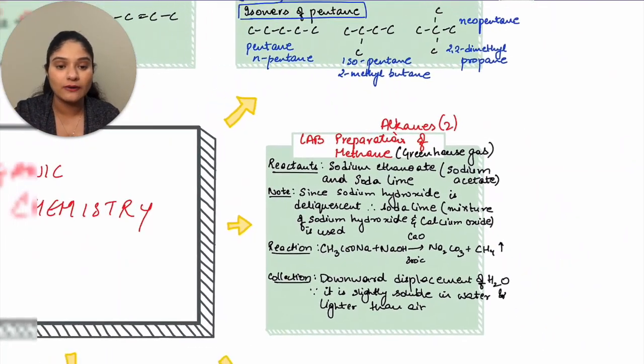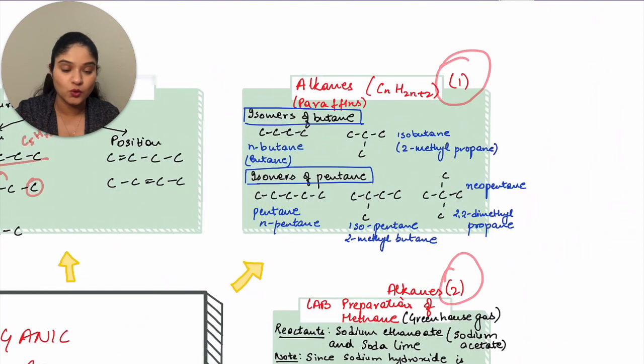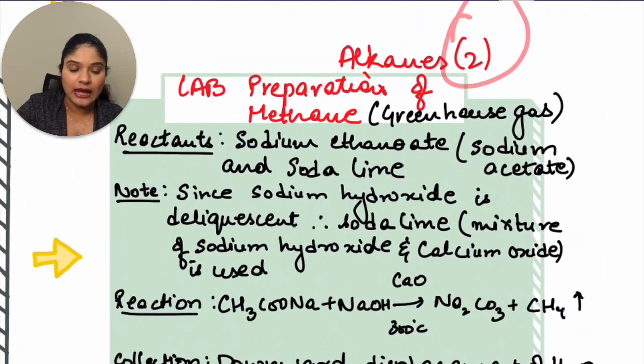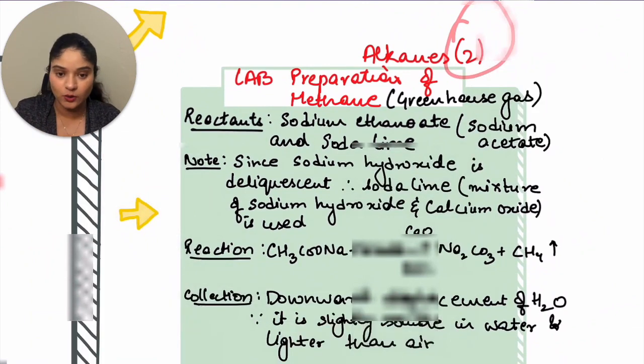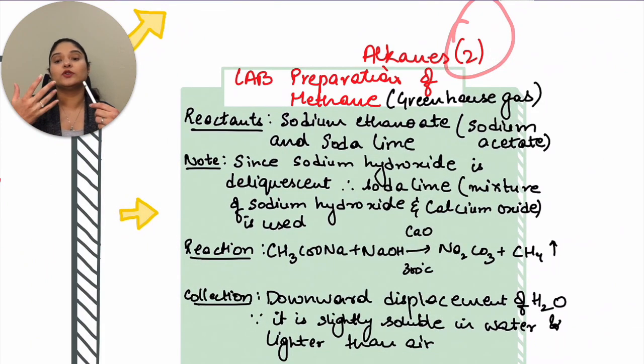I have identified them as alkanes 1, alkanes 2, so it's easier for you to know which slides refer to which portion of the chapter. Let's quickly start with the lab preparation of methane. The reactants will be sodium ethanoate and soda lime. Why do we use soda lime and not sodium hydroxide? Because sodium hydroxide is deliquescent in nature.